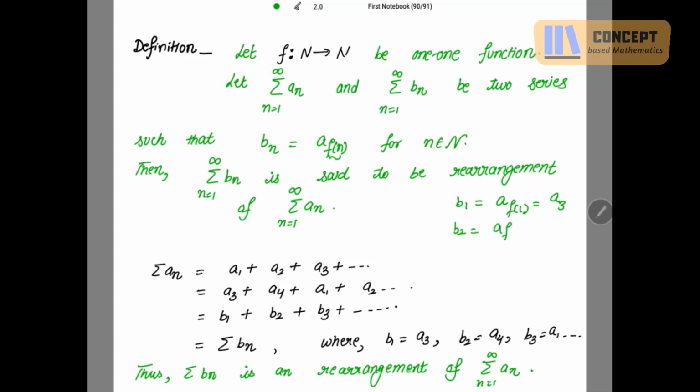This is a_f(2), and I name f(2) as 4, so b2 comes out to be a4. And so on. So this is nothing but a rearrangement of summation a_n. This is only a subscript, which denotes the natural number, okay?